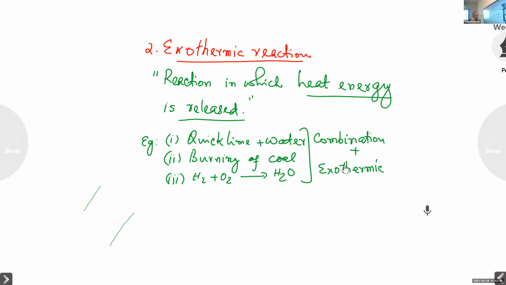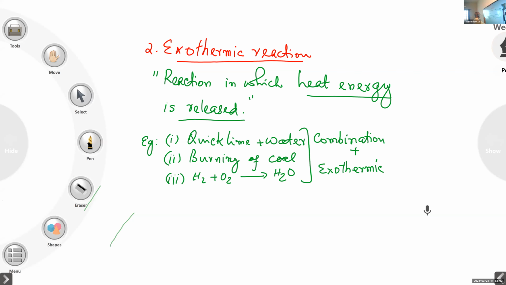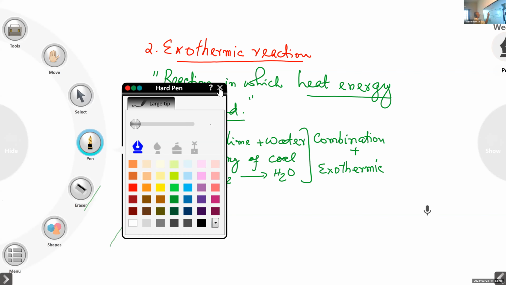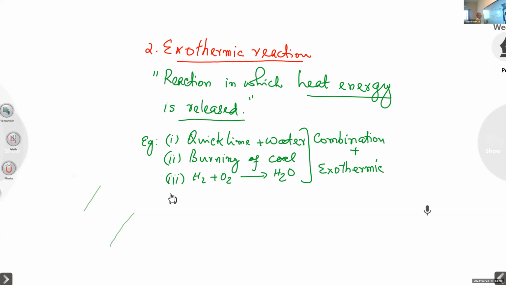So burning of natural gas is also an example of an exothermic reaction. So we must know what the main constituent in natural gas is. The main constituent in natural gas is methane. So you write this. This is the new reaction we are going to see, the fourth reaction. That is burning of natural gas.